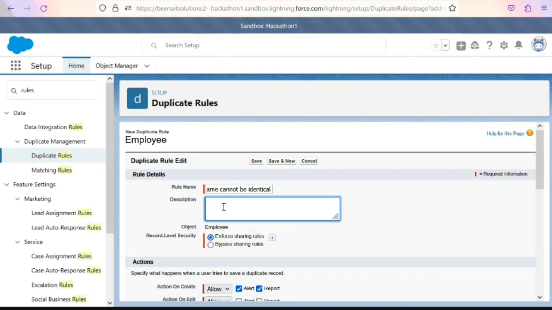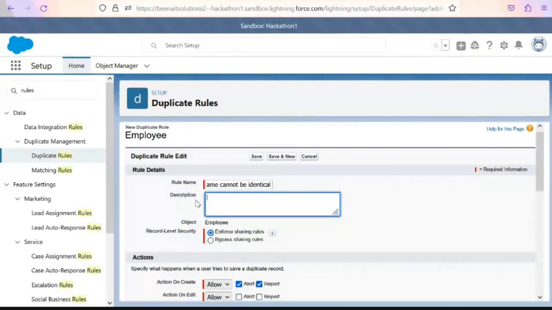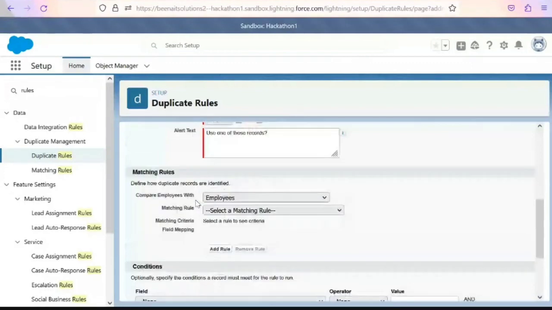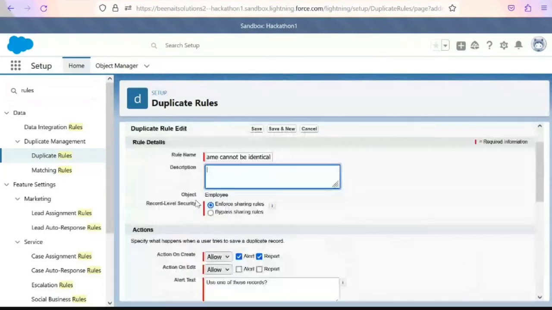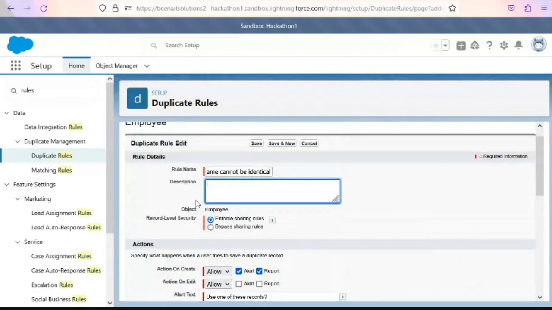And one more thing, on a fundamental note: do you know the difference between description and help text? Whenever you create a field, there will be help text also. Do you know the difference between help text and description? Yes. Can you explain? Actually, description helps the developer to understand the rule name, and the help text helps the user who wants to fill up the form.